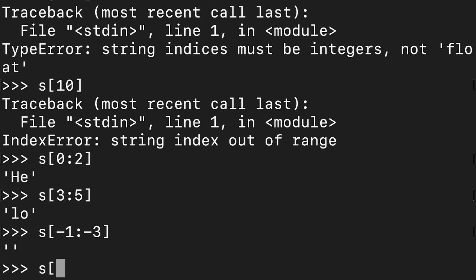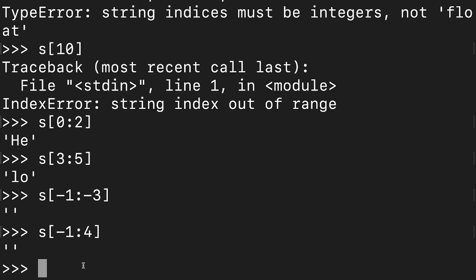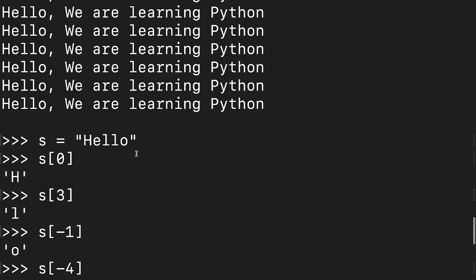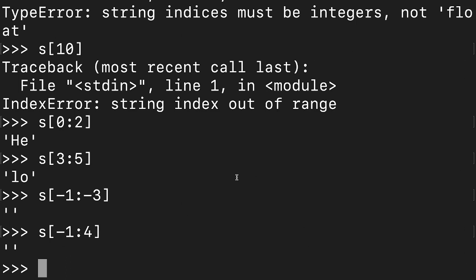Okay, so you can do, let us say, -1 and then 4, let us see what will happen. So here also it is giving an empty string, because starting from -1, it is not able to consider any substring from there. Okay, so this is how you can do the slicing. You can try with many other different kinds of numbers, and you can try it out.